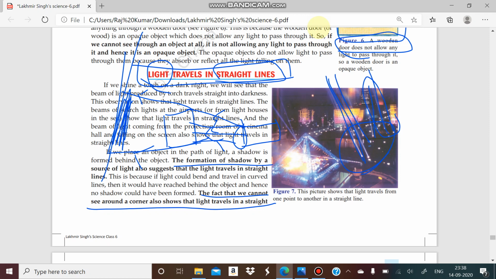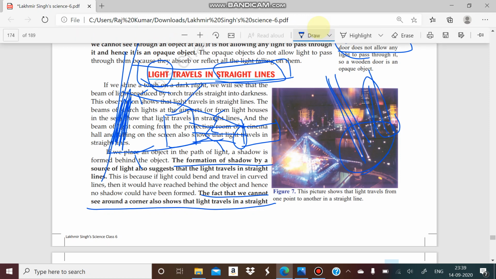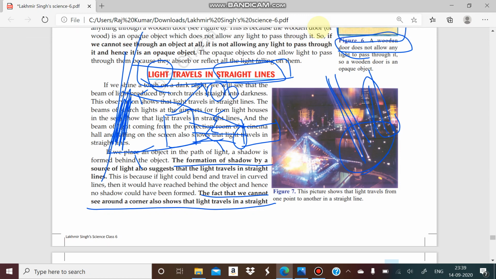So these black portions where light does not pass are known as the shadow of this object. The shadow will always be formed behind the object, or we can say it will always form on the opposite side to the source of light.